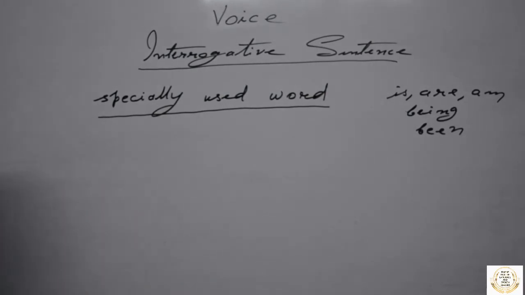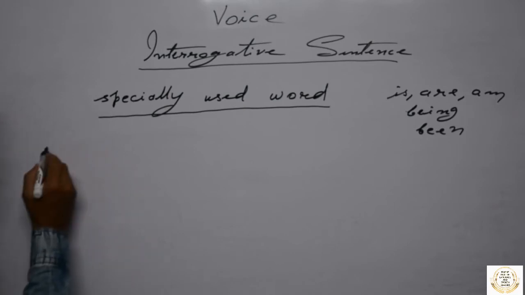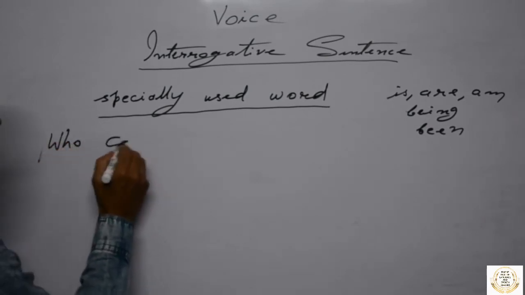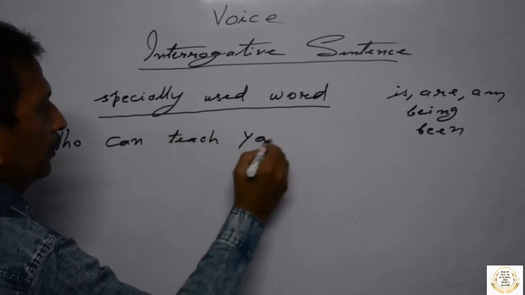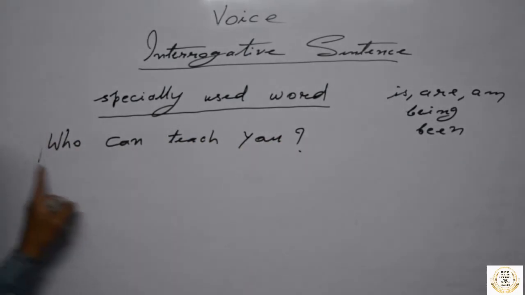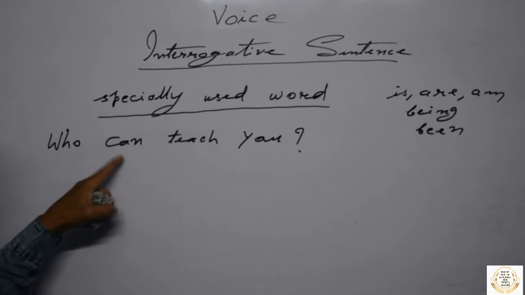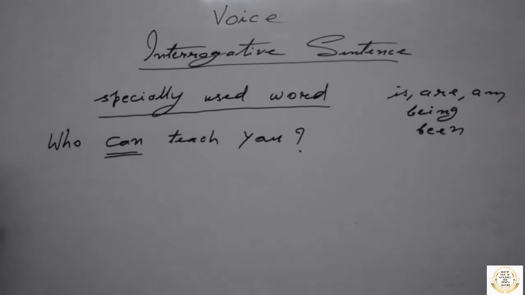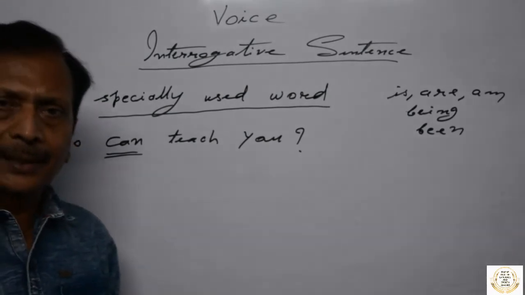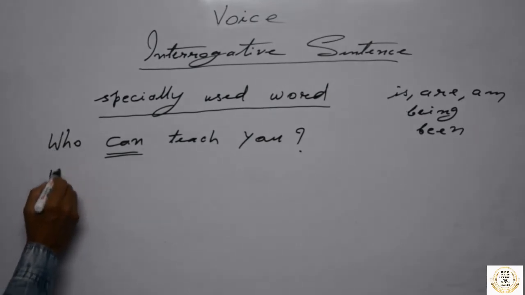For a WH question, if your active voice contains a modal auxiliary verb, see here: Who can teach you? See, this interrogative sentence, this active voice contains a modal auxiliary verb here, and it is a WH question. So for a WH question, who, immediately write "by whom".